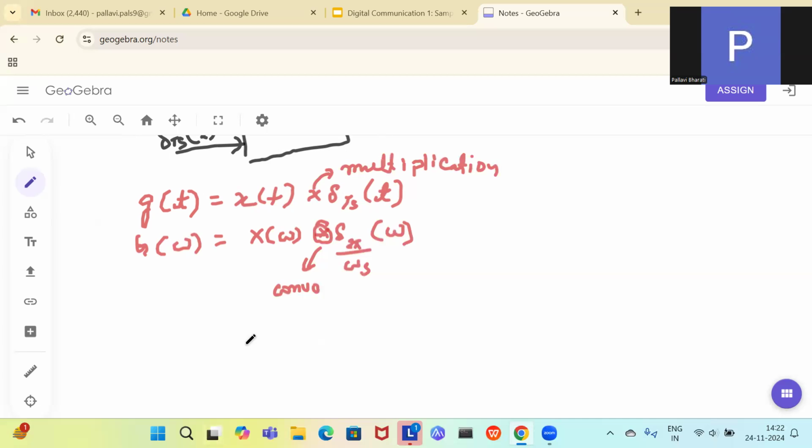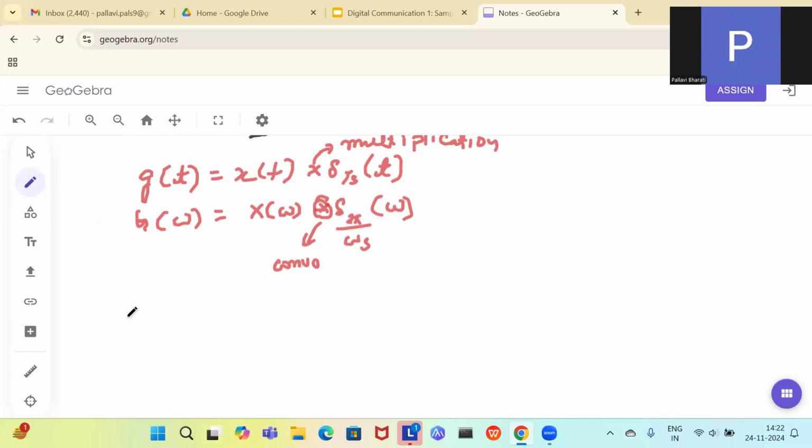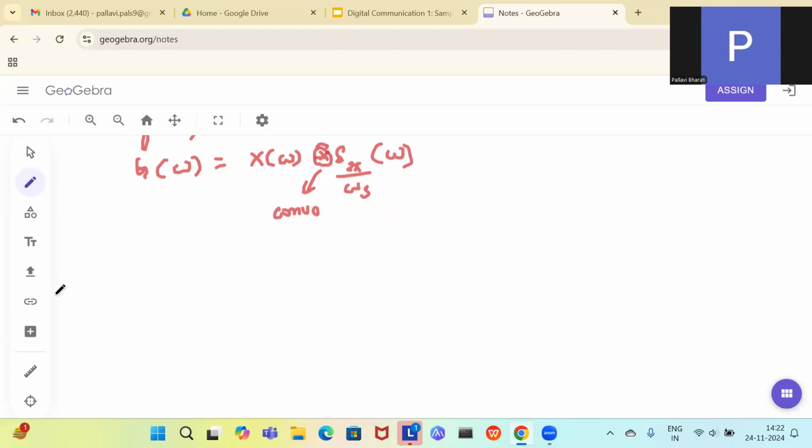Fine. Now how do we write the expression for this? Simple thing. Now we don't have the actual signal, so we are representing it as x(t).